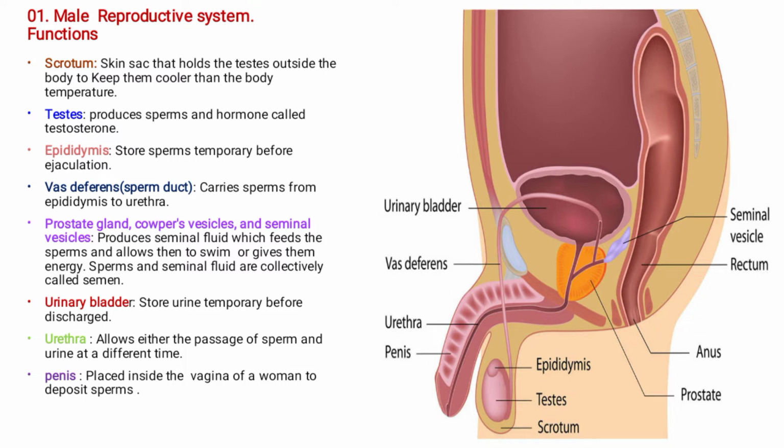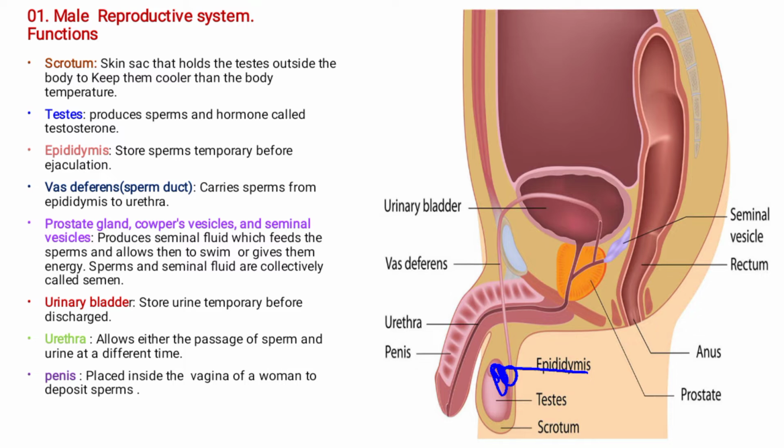Okay. We have got also the epididymis. Now, the epididymis is just found here on the coiled tube, somewhere here. This is the epididymis. Once the sperms are produced in the testes, they are stored in the epididymis, waiting to be released during ejaculation.